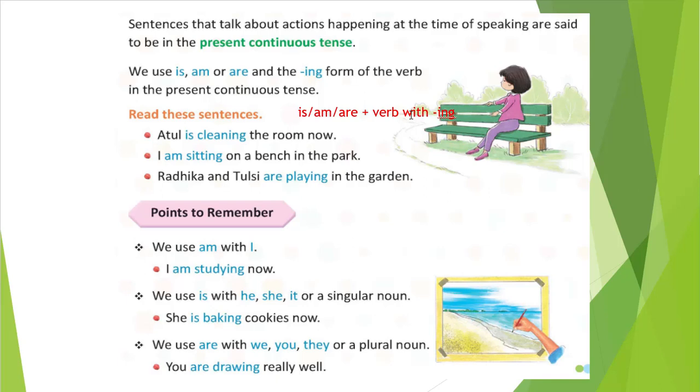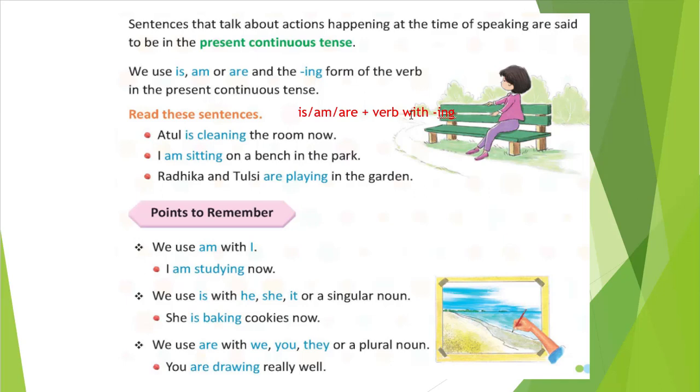And plus, after that, we will write the verb showing the action. That verb we will write with ing. Okay.